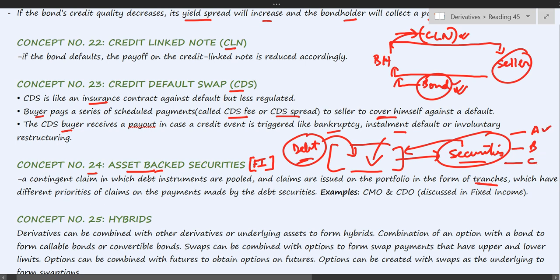Tranche A will be the safest and so on. Okay, so this is the basic phenomena, how asset-backed securities work. Anyway, we are going to read this in details in fixed income.